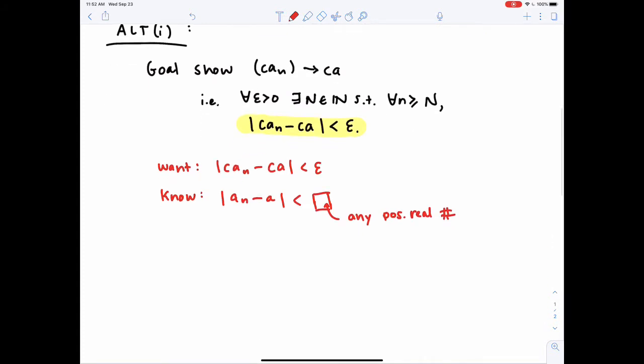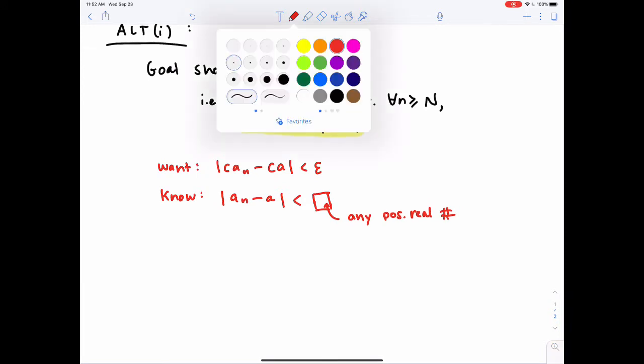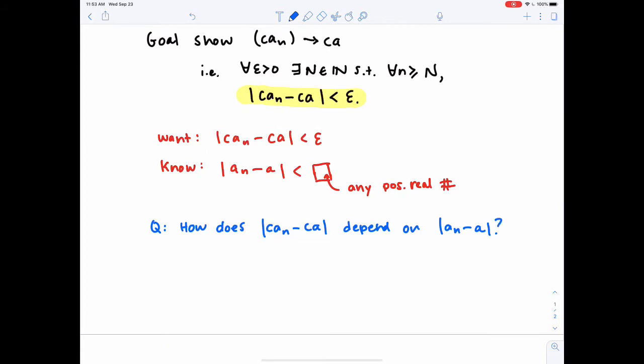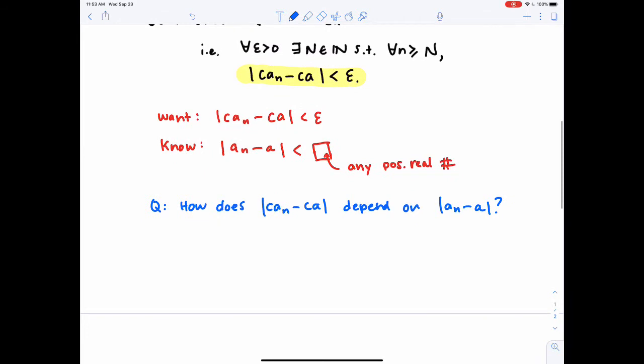So the way I want to think through this is I should be asking myself, how does the expression I want to show is small, which is cAn minus cA, depend on the expression An minus A that I know I can control the size of. This gives us an idea about how we might want to arithmetically manipulate our expression. So I would take cAn minus cA, and I would factor out the c.